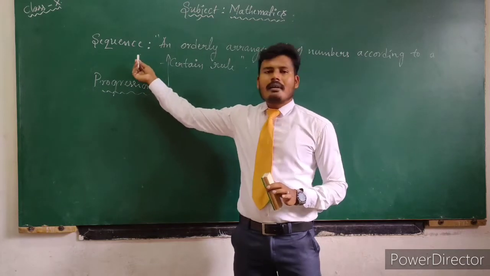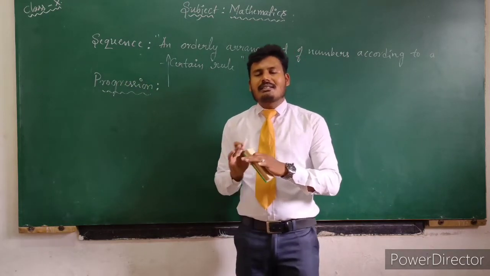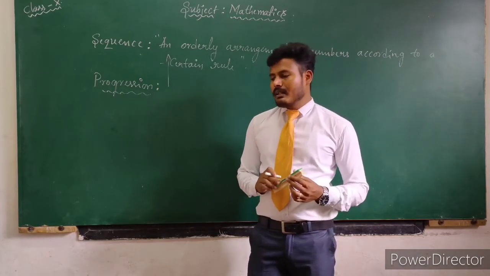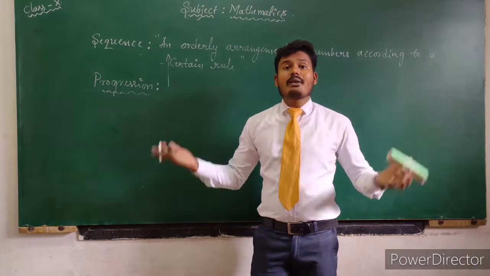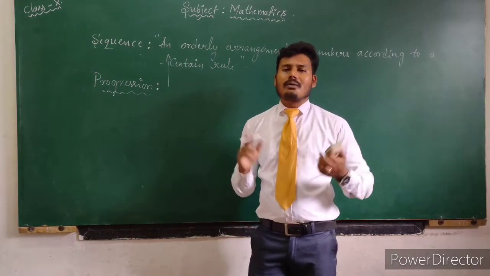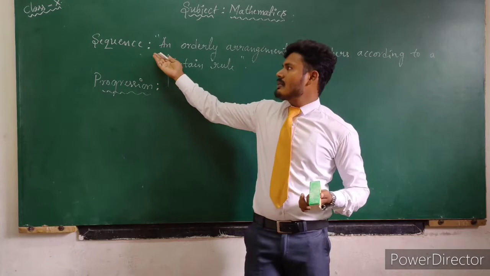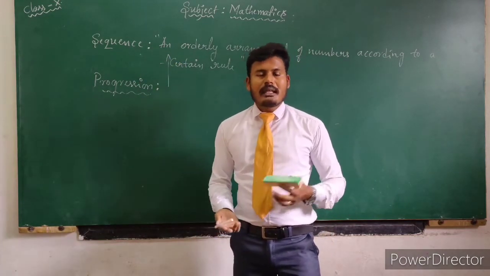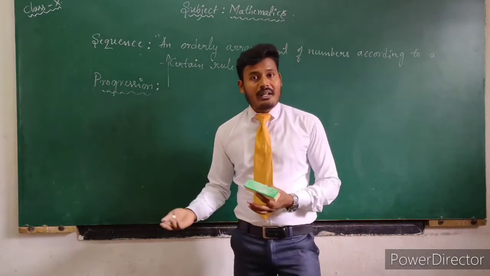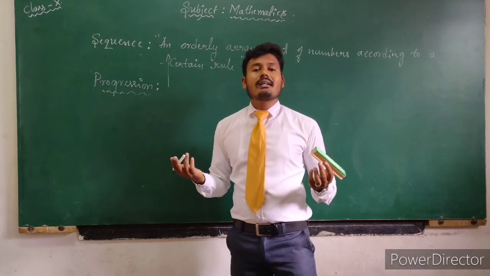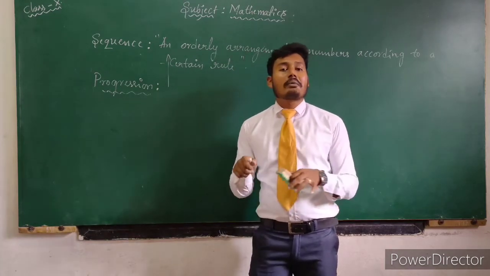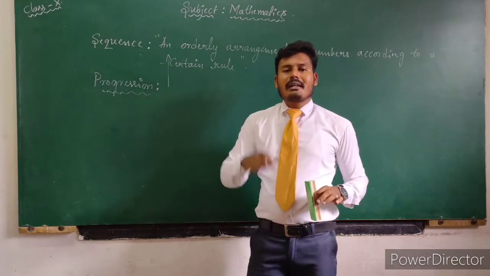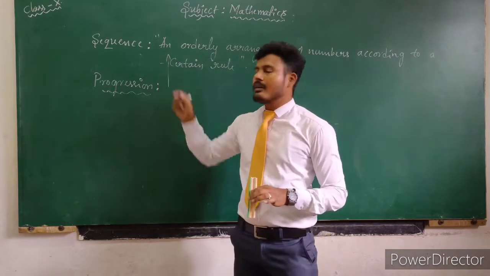But a minute difference between sequence and progression is there. What is that difference? Sequence has infinitely many rules. You can list them out by using squares of numbers, odd numbers, even numbers, and multiples of any number. We know that infinitely many numbers are there in our number system. So we can write infinitely many examples for sequence.